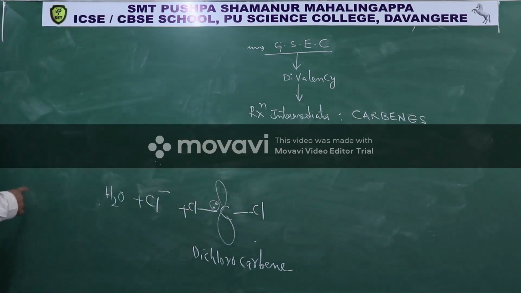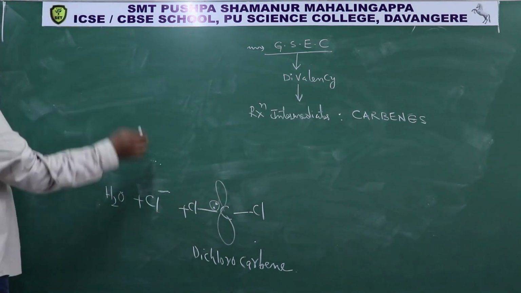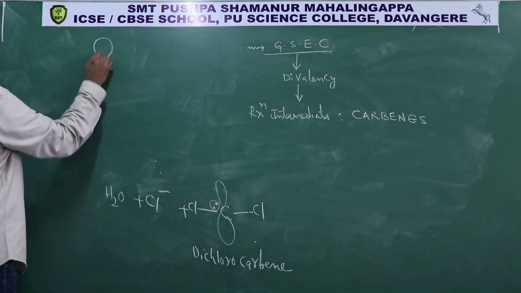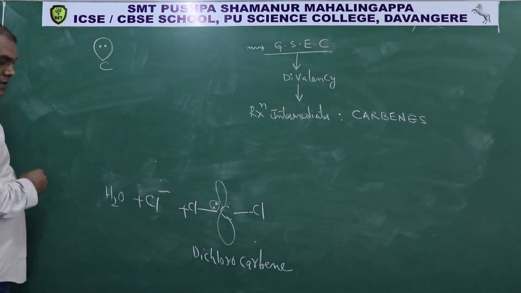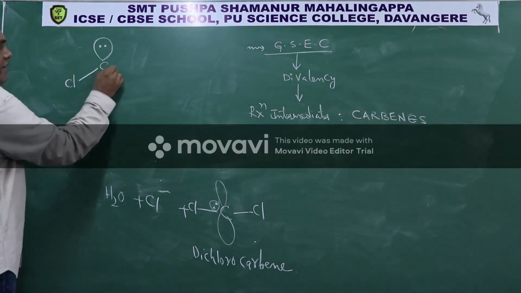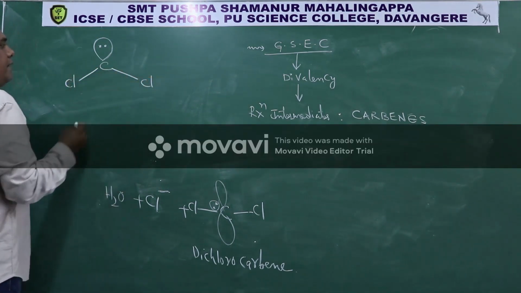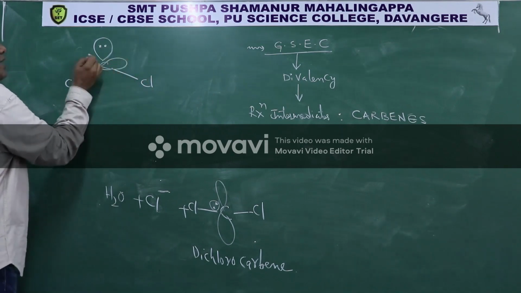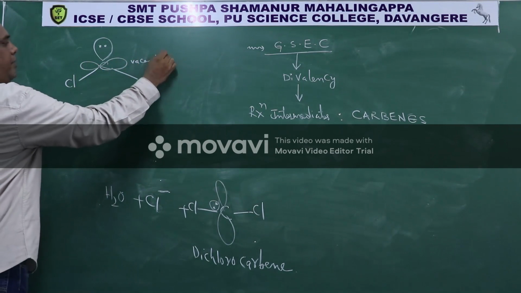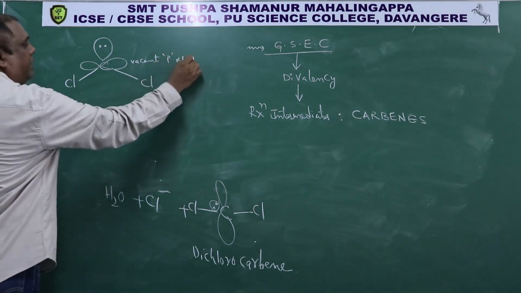So then, how is it structured? Carbon having one lone pair and having one bond pair with chlorine, having one bond pair with chlorine, and there is a vacant p orbital.